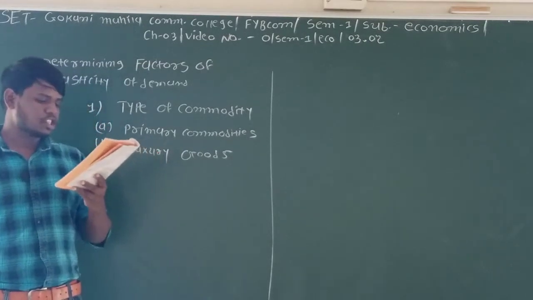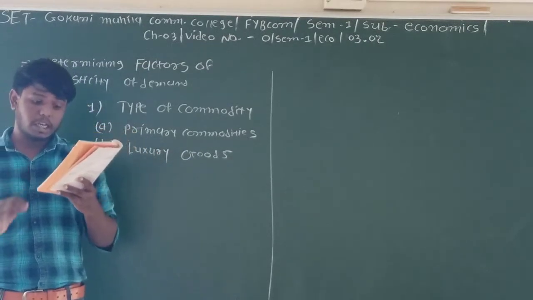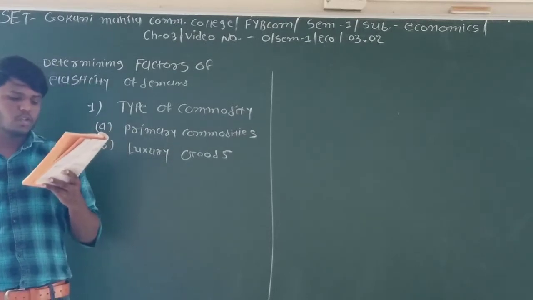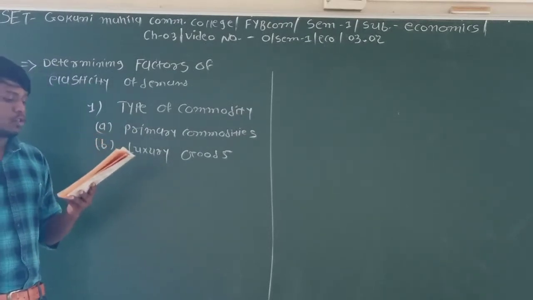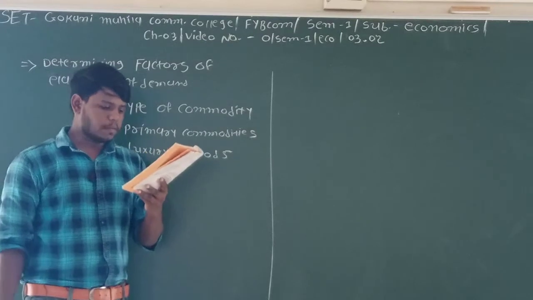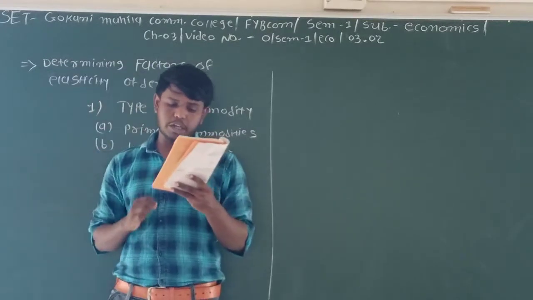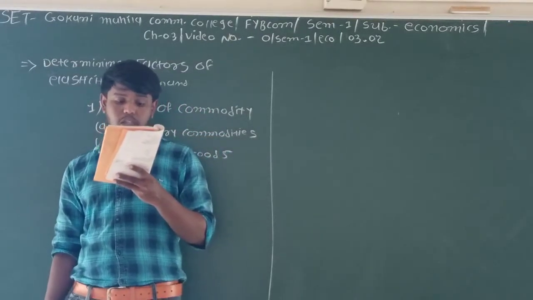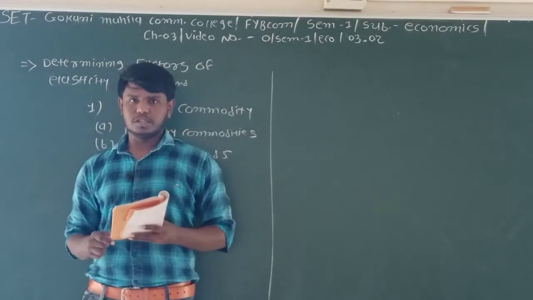The next is given. It must be noted here that whether things are essential commodities or luxury goods depends on the buyer. Example given: a motor car is a luxury for ordinary people, but for a doctor with a large practice, it is necessary.